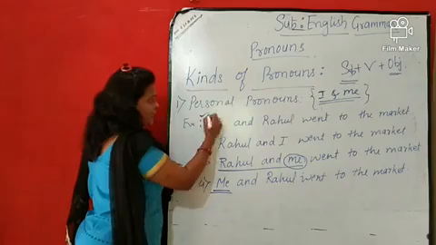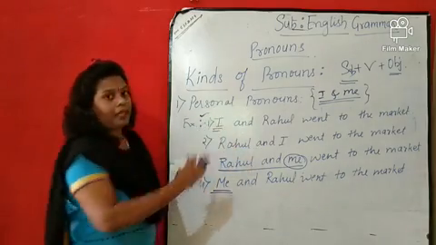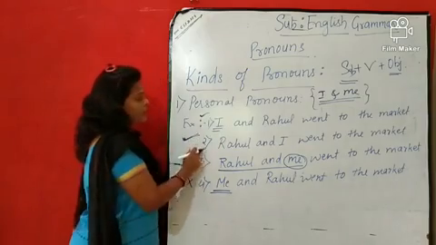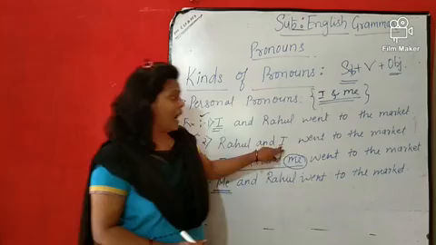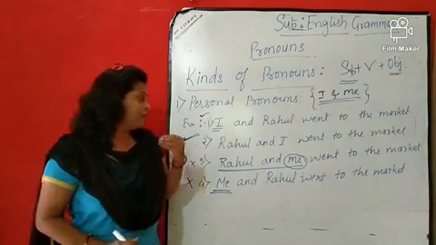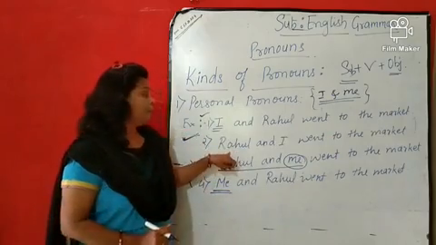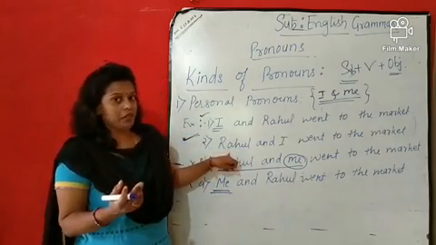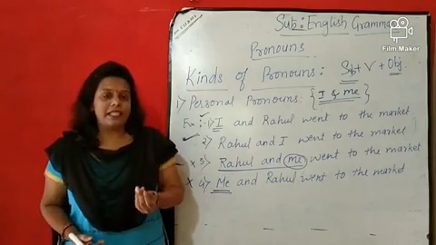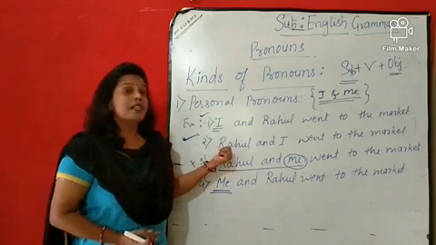It's grammatically correct, I and Rahul went to the market. But the correct form of the sentence is the second one, that is Rahul and I went to the market. Whenever you are saying this, you should say the second person's name first. It will give a good impression and it will show your politeness.